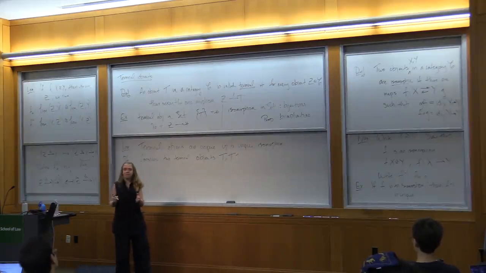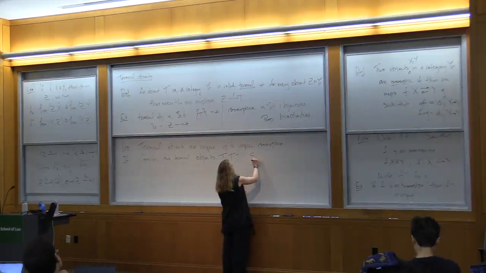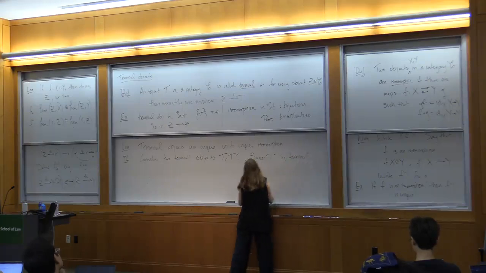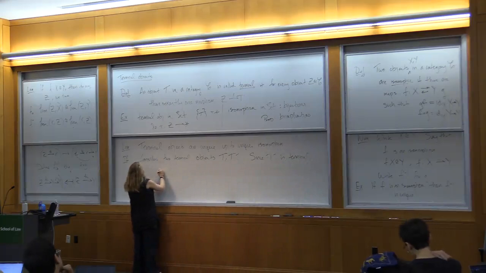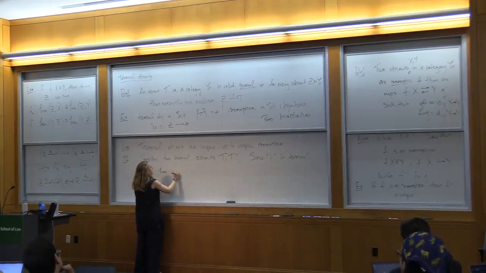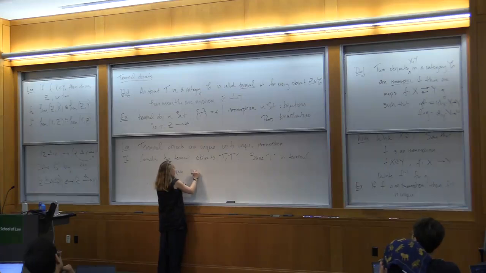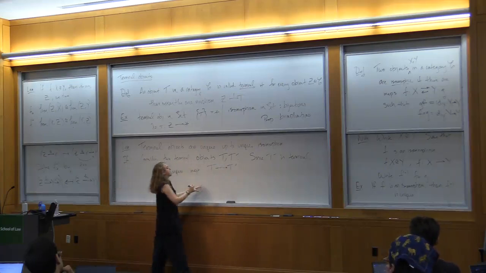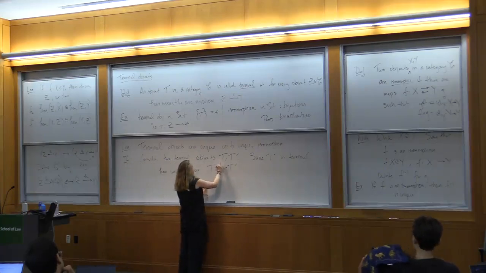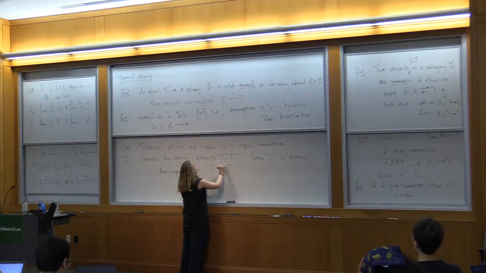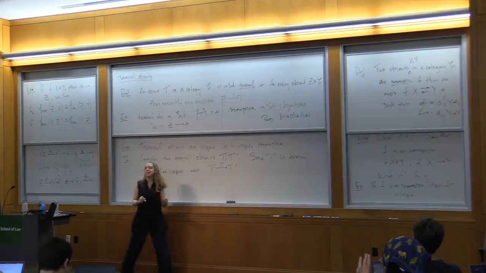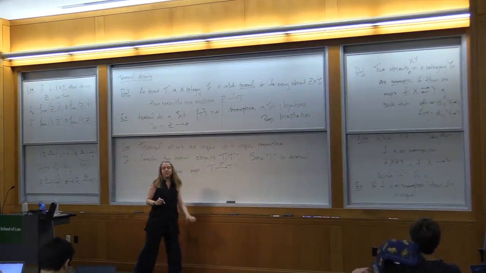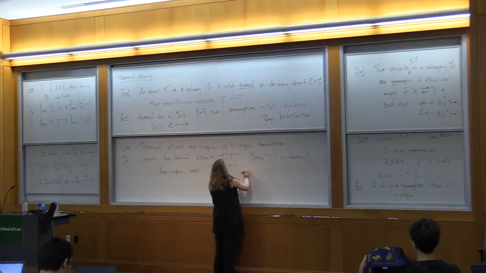T and T prime. Since T prime is terminal, we have a unique map from T to T prime. We call this shriek prime, because it's the map that is induced by our hypothesis that T prime is terminal. And similarly,